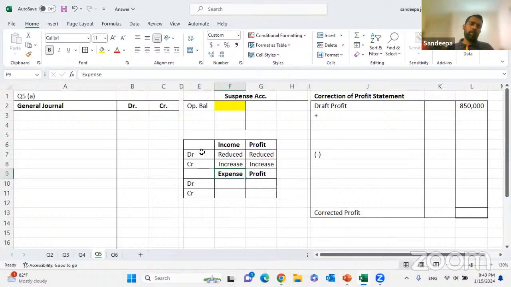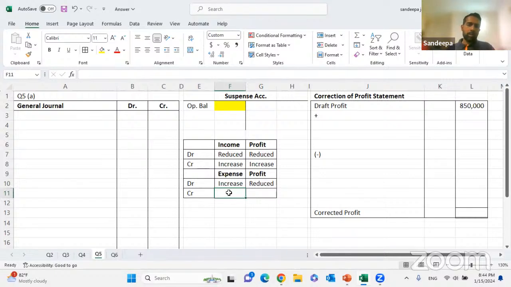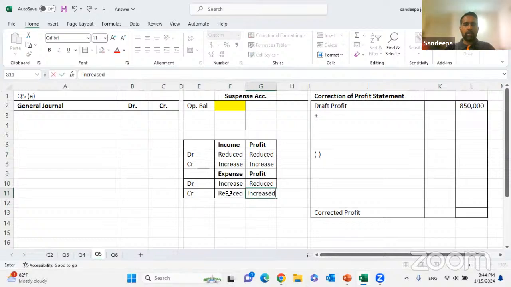Income debit means income is reduced, so profit is reduced. Income credit means income increases, so profit will increase. Then when expense is debited, expense will increase. What will happen to profit? Profit will reduce. When the expense is credited, expense will be reduced, and profit will be increased.